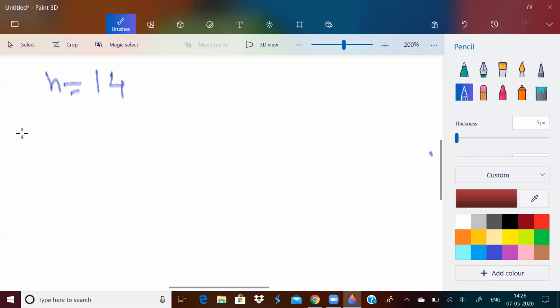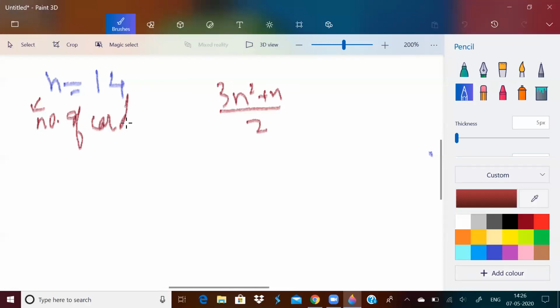Now, our AP sum is what? 3n square plus n by 2. This is different and this is different. This n is the number of cards. Let me denote it by n1 then. n1 is the number of terms in the AP.